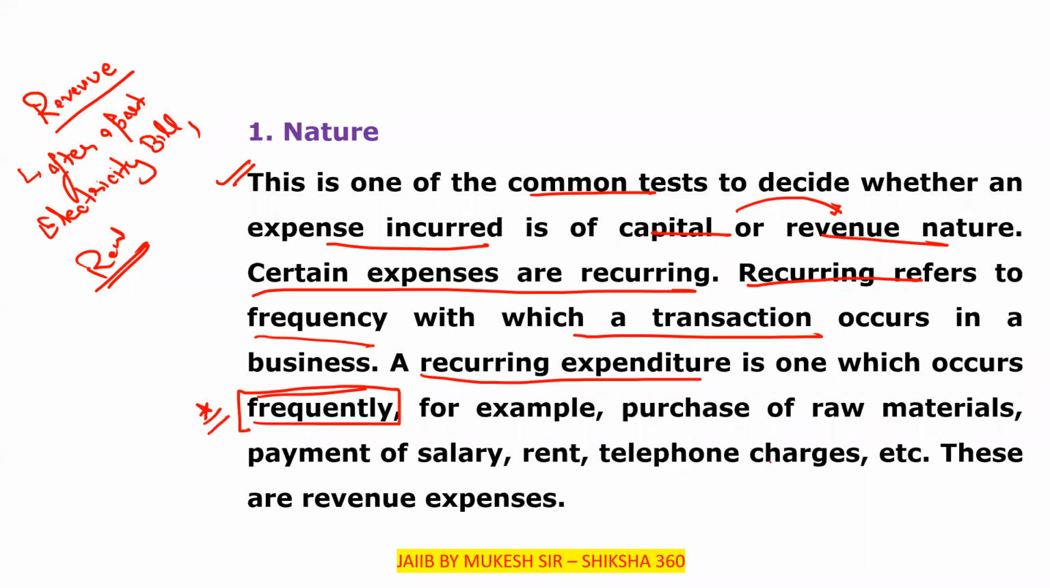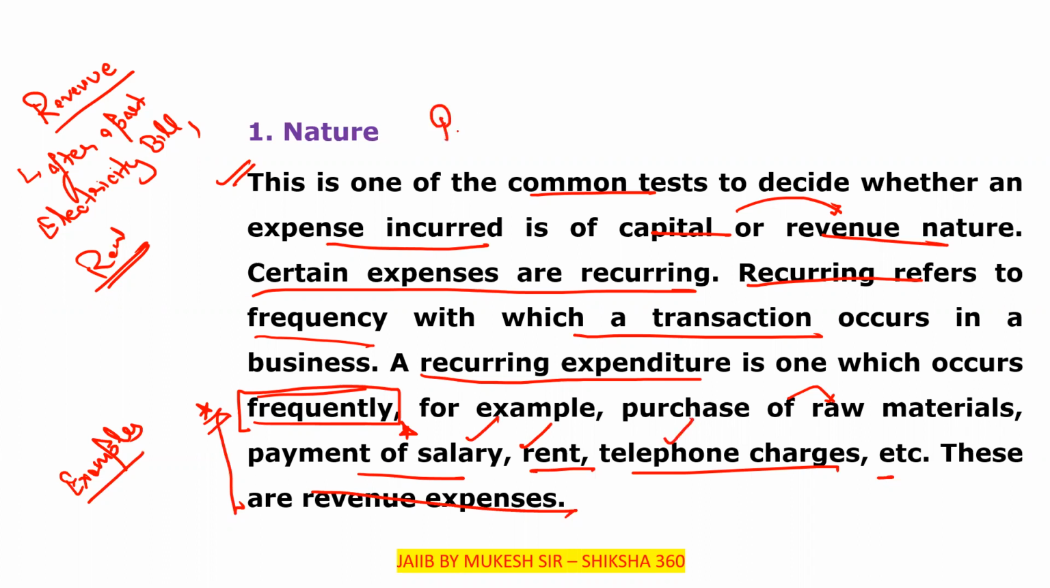For example, purchase of raw materials, payment of salary, rent, telephone charges, etc. Please remember these examples, very important from the examination point of view. All these are considered revenue expenses that are recurring in nature. After a particular time, we have to pay these expenses again, like salary every month, rent also, telephone charges also. All are considered under revenue expenses.